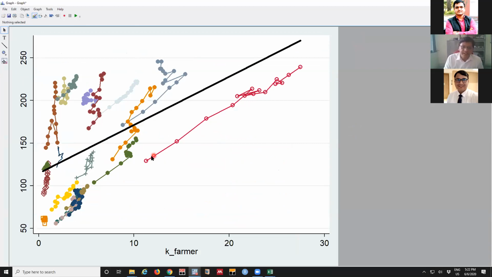What you see here is that each line is the indicator of a particular state. This dark line is for OLS. The idea the picture is giving is that each state is performing in an entirely different way. So if we go for OLS, that's not going to be the right choice. The OLS slope coefficient will be from this line. You can see how fast some states are going. The slope will be much higher for this state compared with other states. That's the performance difference.